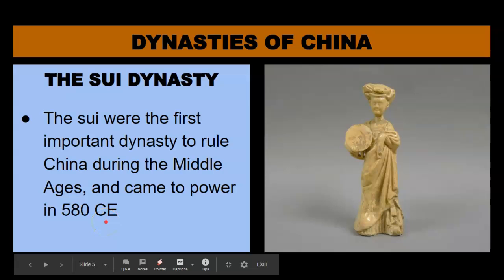That's right around the beginning of the Middle Ages. Remember, the beginning of the Middle Ages is marked as when Rome fell in the West, and that was in 500. So this is right around the beginning of the Middle Ages. The Sui were the first important dynasty to rule China during the Middle Ages and came to power again in 580 CE.